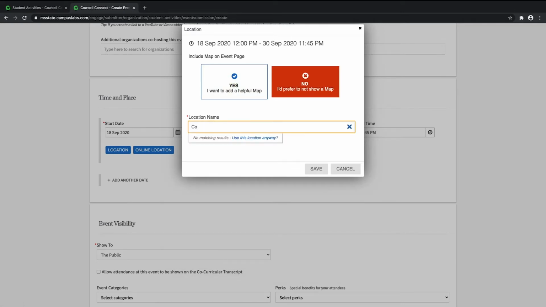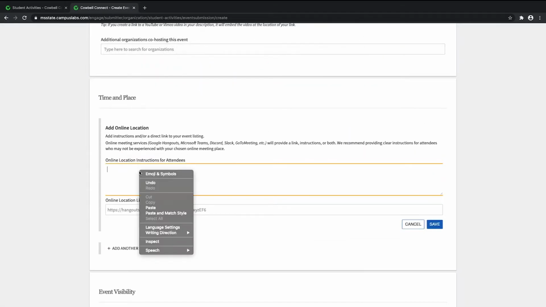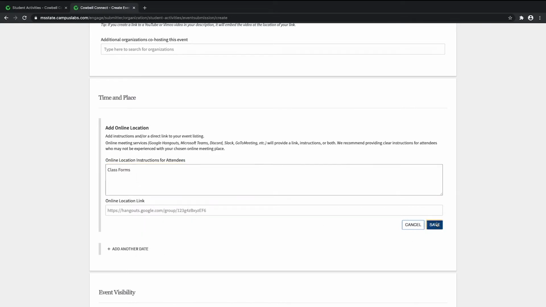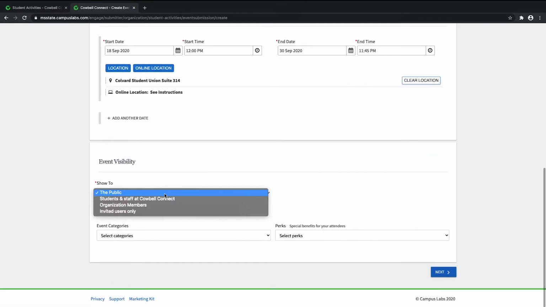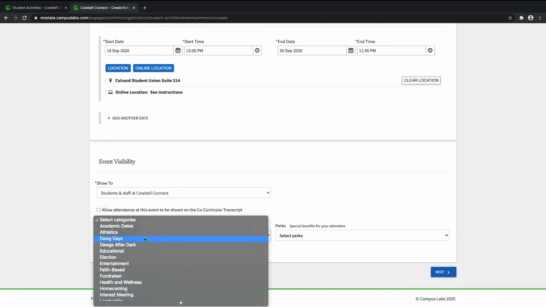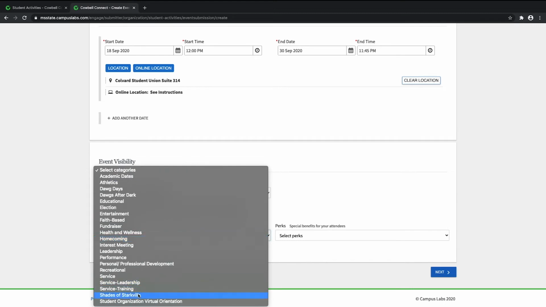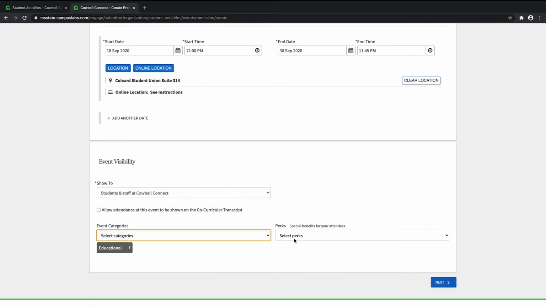If you would like to control who sees and has access to your event, you can adjust this within the event submission form. Events can be public, available to all students and staff at MSU, available only to organization members, or available only to invitees. We encourage you to utilize the all staff and students at MSU choice this year. This will help you manage your event numbers to be within the guidelines of COVID-19.